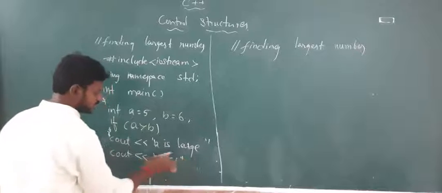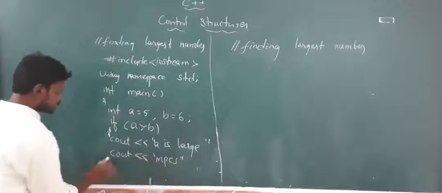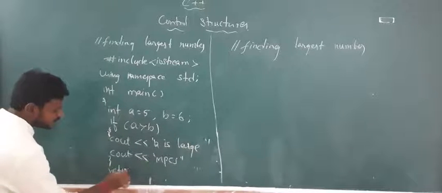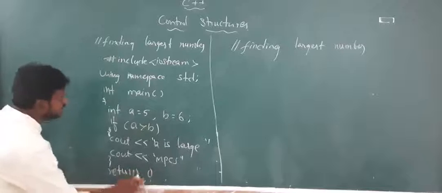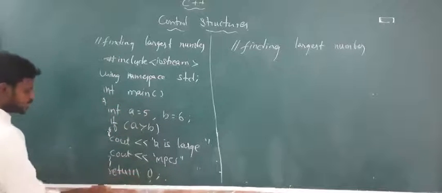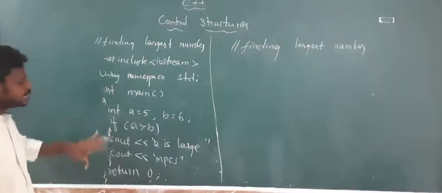Okay, "A is large, MPCS." You can write anything, but I am writing this. I am closing this, and I am closing what? The main function, by returning what? 0. As you can see, int main is there, so it will expect 0. So I will close this. Like this we will be writing the program.